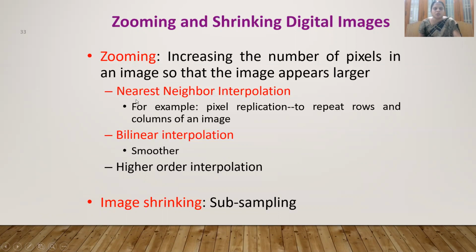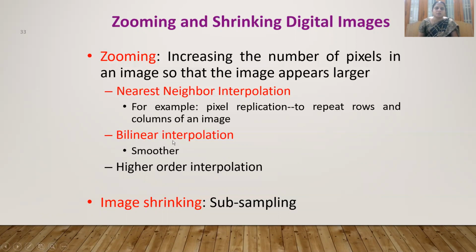For that we use 2 techniques. One is nearest neighbor interpolation. Another one is bilinear interpolation. What is this interpolation? I will tell you in the next topics. Interpolation is nothing but mapping a value which is not an integer value. That is the transformation we are going to apply. The next topic is transformation, and in the transformation we are going to map image pixels from one domain to another domain. If during that mapping the value is not an integer value, then that non-integer value mapping may be called interpolation.